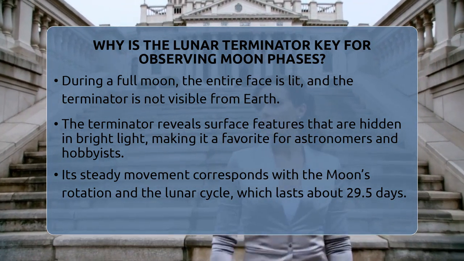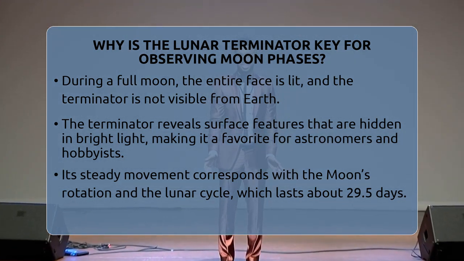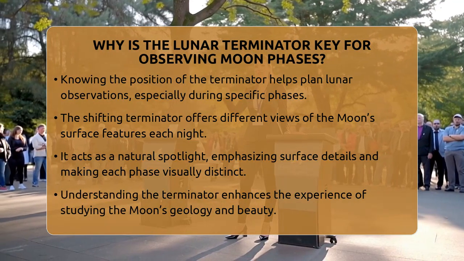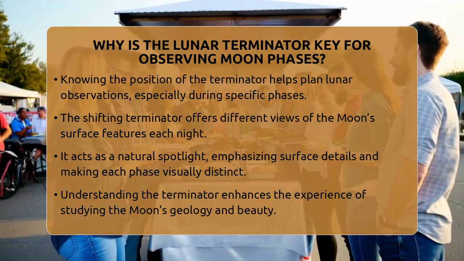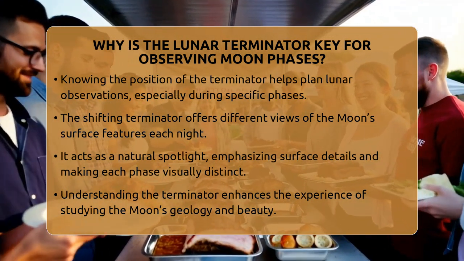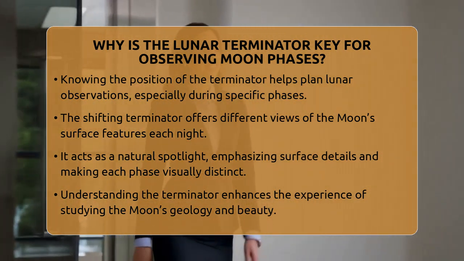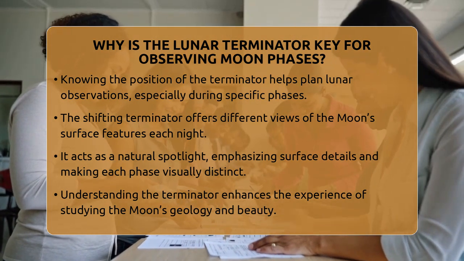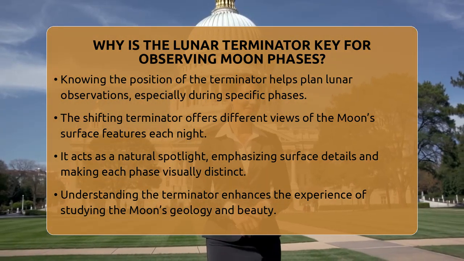Knowing where the terminator is helps observers plan their viewing sessions. For example, a few days after the new moon, the thin crescent along the terminator is a beautiful sight. Around the first quarter, the terminator divides the lit and dark halves, giving a clear view of surface features on the illuminated side. Each phase along the cycle offers a unique perspective along the terminator, making it a key feature for both amateur and professional lunar observers.